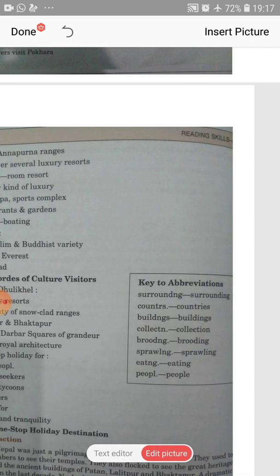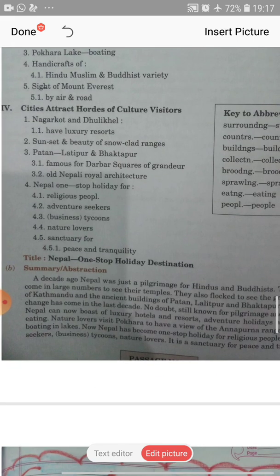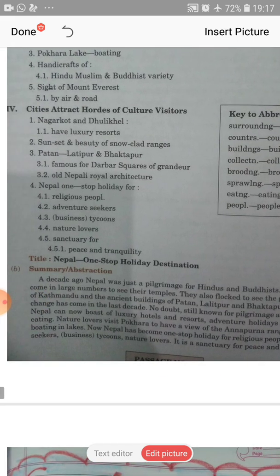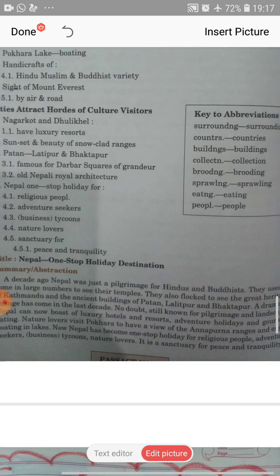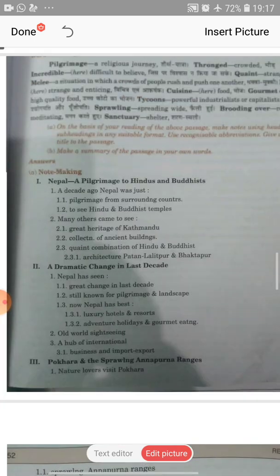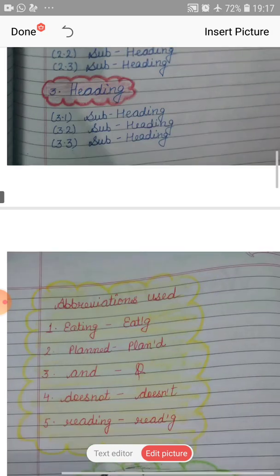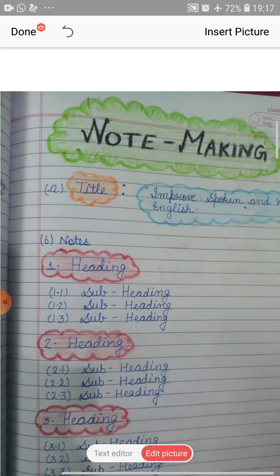And there are abbreviations you can see here: countries, buildings, collection, brooding, sprawling, eating, and people. Then the title, and at last the summary. Here you can see the summary. That summary is written in very limited words. Not so many words are used for a summary. So I think the main things of how to write a summary and how to make notes are clear to all of you.